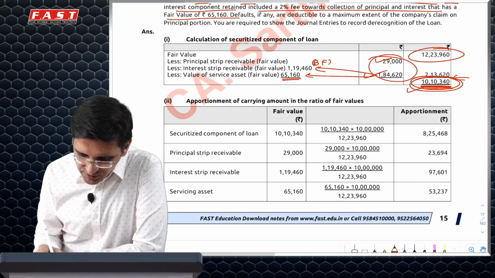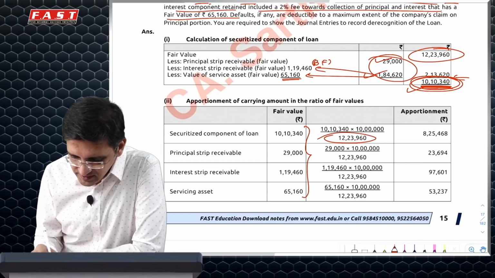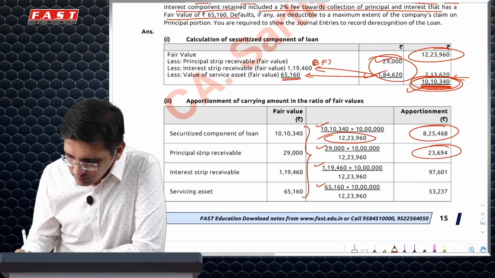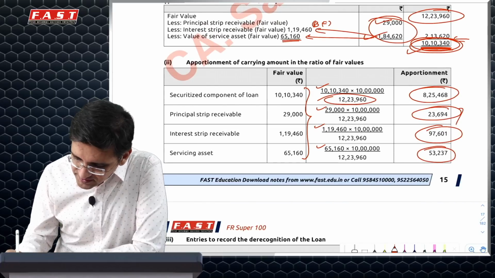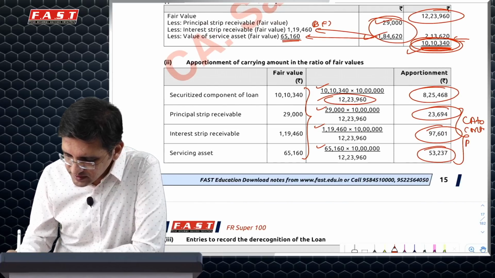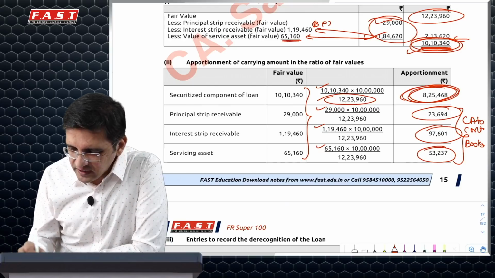So what you first do is you split your whole fair value of 1223960 in proportion of the respective fair value of each component and calculate the carrying amount. These 3 carrying amounts continue in books because this is what you have retained. However, this is what you have transferred at 990.